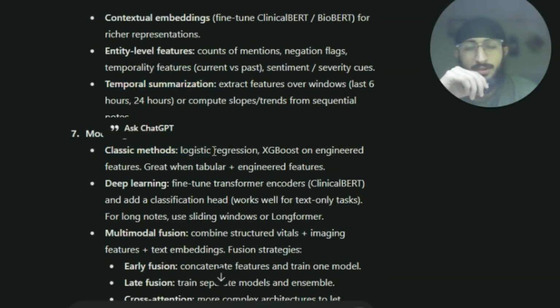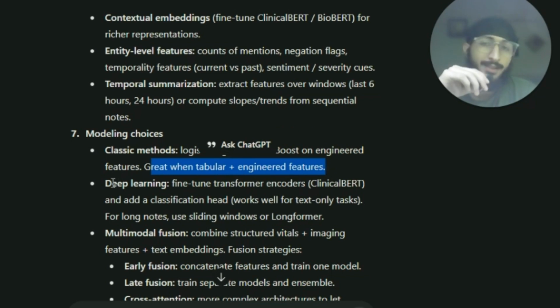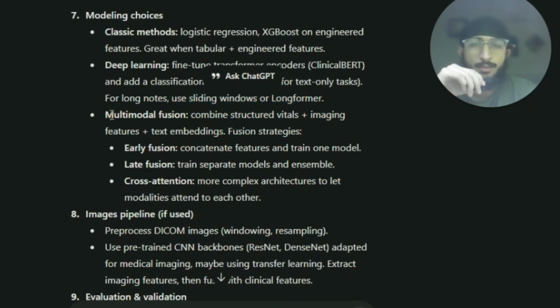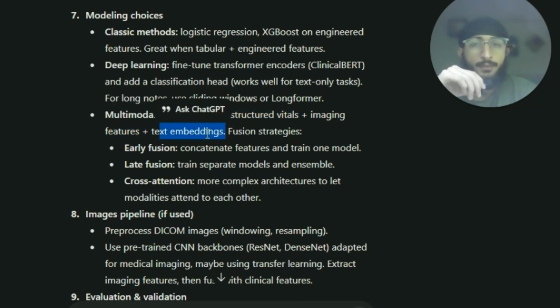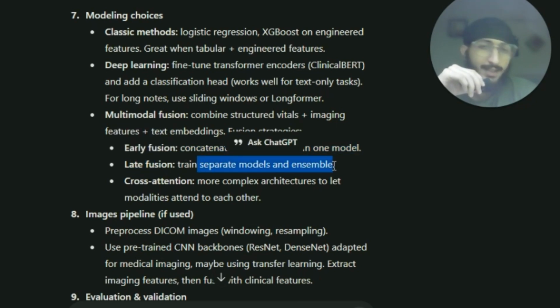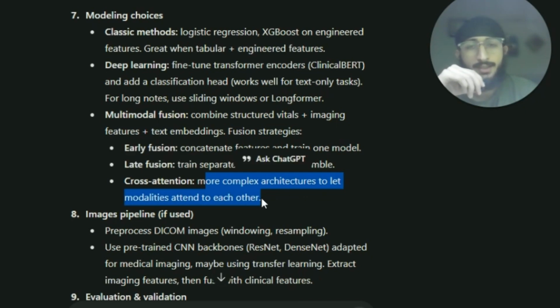Then modeling choices. Classical methods: logistic regression, XGBoost on engineered features, great when tabular plus engineered features. Then deep learning: fine-tuned transformer encoders and an added classification head, works well for text-only tasks. For long notes, use sliding windows or Longformer. Then we have multimodal fusion: combine structured vitals plus imaging features plus text embeddings. Fusion strategies: early fusion, concatenate features and train one model. Late fusion, train separate models and then ensemble, that is, combine them. Or cross-attention, more complex architectures to let modalities attend to each other.